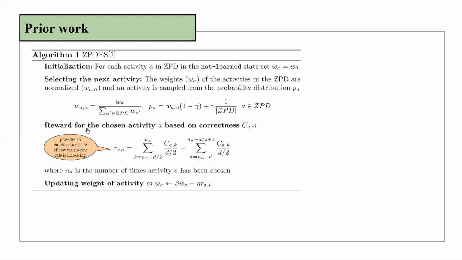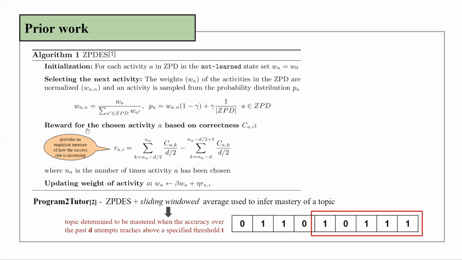Later, a novel system, Agent to Tutor, was proposed that combines automatic curriculum ordering with ZPDES for automatically and adaptively advancing a student through a curriculum. Here, a sliding window average is used for inferring mastery, where a concept is determined to be mastered when the accuracy over the past T attempts reaches above a specified threshold.